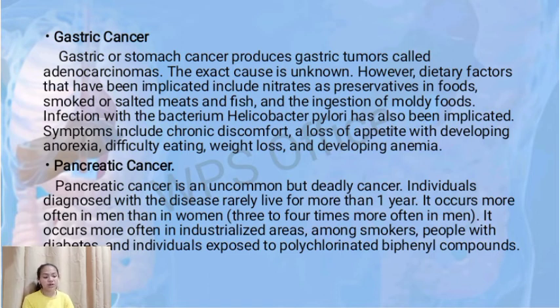Infection with the bacterium Helicobacter pylori has also been implicated. Symptoms include chronic discomfort, loss of appetite with developing anorexia, difficulty in eating, weight loss, and developing anemia.